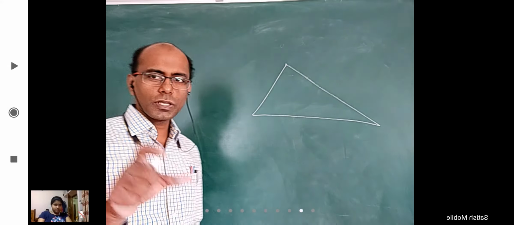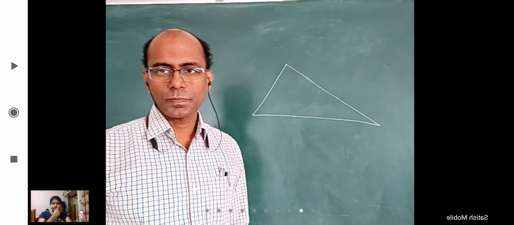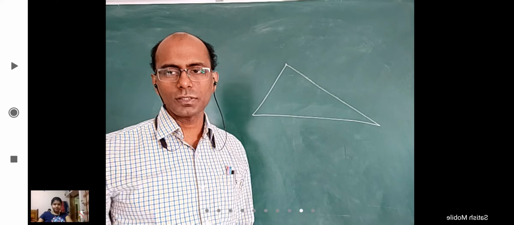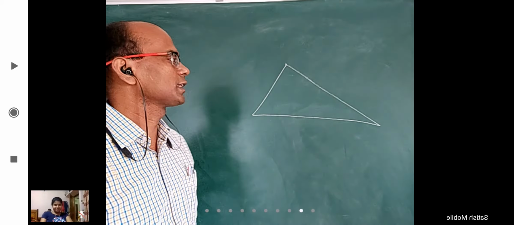I want to use the concept of center of mass that you learnt in physics. We can apply it for doing some geometry problems or some vector algebra related problems. How is that?